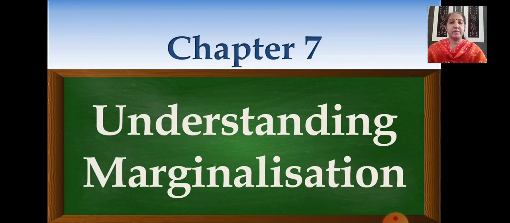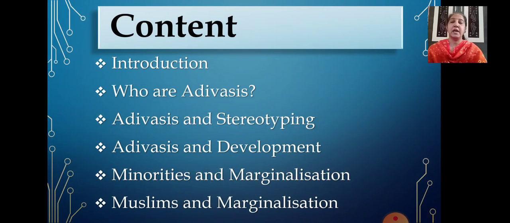We are doing chapter number 7 of political science, that is understanding marginalization. Children, today we are doing part 4 of this chapter. In this chapter, we have already learnt the introduction. You have learnt about who are Adivasis and stereotyping. In our last session, we saw about the Adivasis and development. And in today's session, children, you'll be learning the remaining two topics, that is minorities and marginalization, Muslims and marginalization.